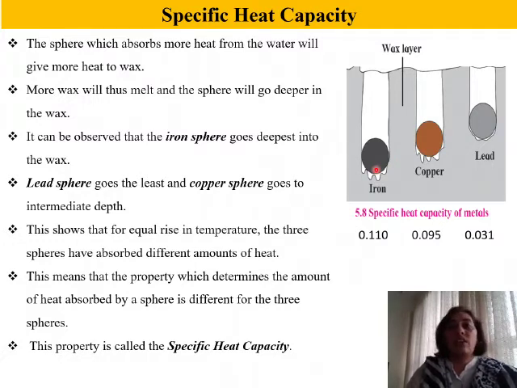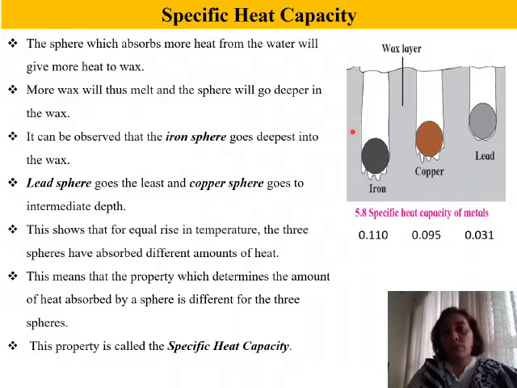Now on another side you have to keep water for boiling, and we know the boiling point of water is 100 degree Celsius. Once the water comes to boil, transfer all the 3 balls into the beaker that is containing boiling water. Leave the spheres for about say 10 minutes in boiling water. Now the temperature for each of the spheres is same, that is 100 degree Celsius, and they have been left in boiling water for same time, that is 10 minutes. After 10 minutes, transfer all the 3 balls onto the tray containing wax.